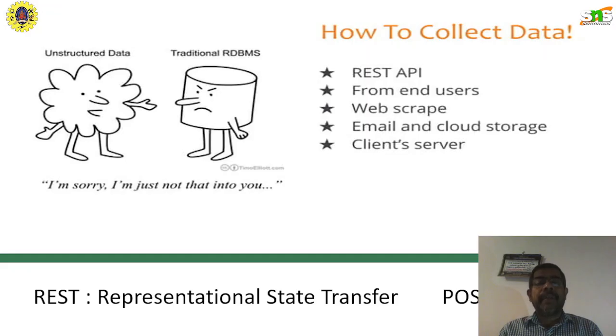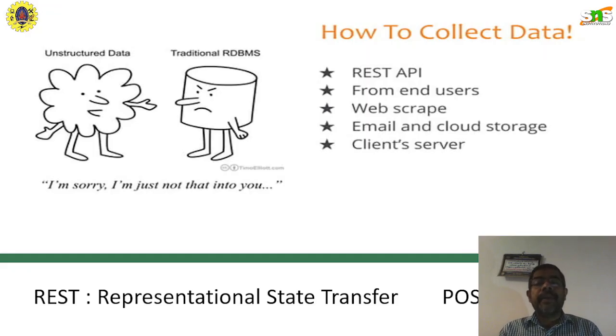In the traditional method, people prepare a certain questionnaire and circulate these questionnaires through media, paper, or other sources, and then go for one-to-one meetings and collect information from a group of people. So this is the traditional method.